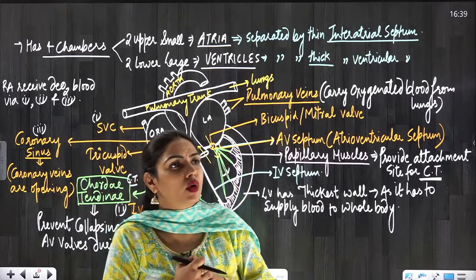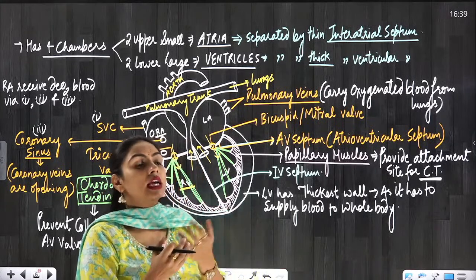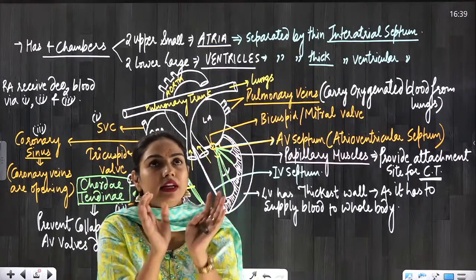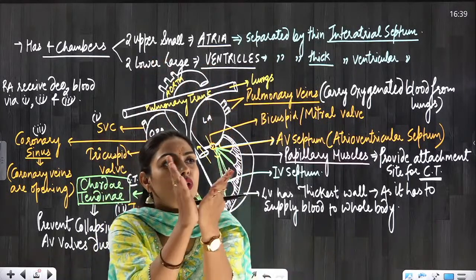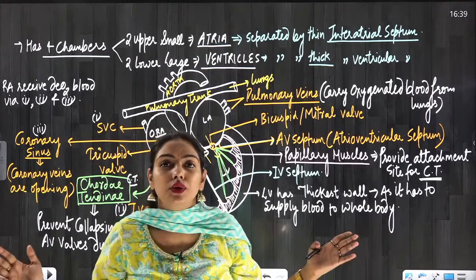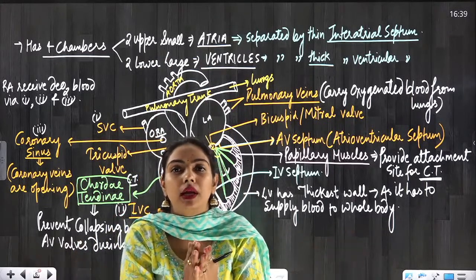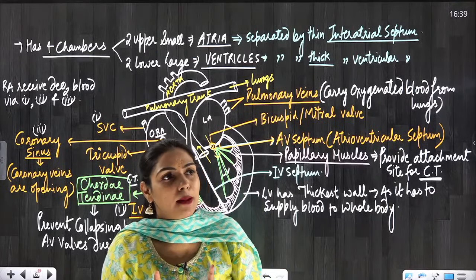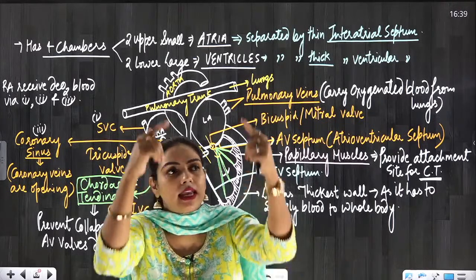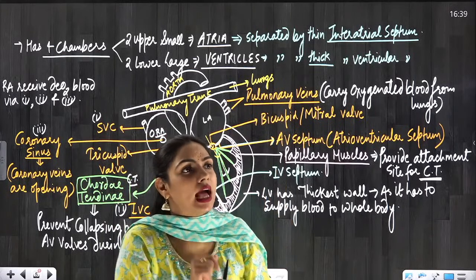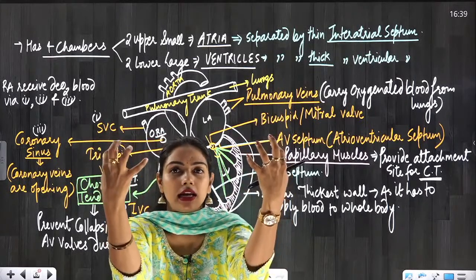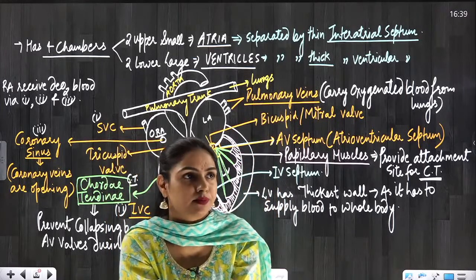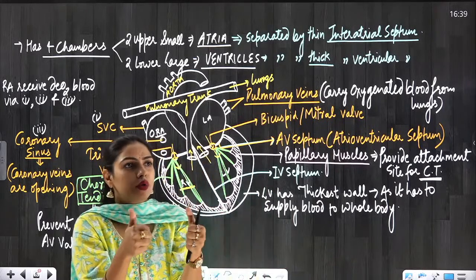Chordae tendineae provides support for the valves. Yes, beta, Sai Janavi, these chordae tendineae are fibrous cord-like structures which will prevent the collapsing back. During ventricular contraction, there are chances that due to the pressure of the blood, the AV valves can go back into the atria, they can collapse back and the blood can go back to the atria. So to prevent that, these chordae tendineae are holding these AV valves in position. Okay, you understood very well.